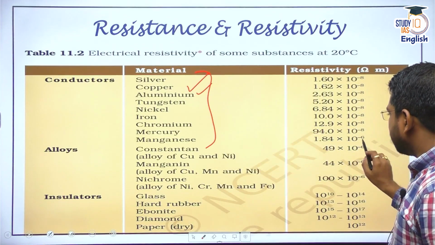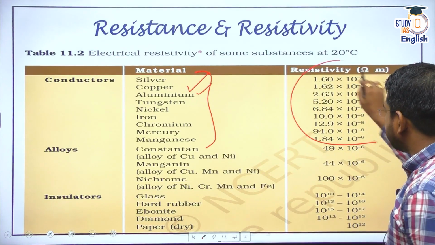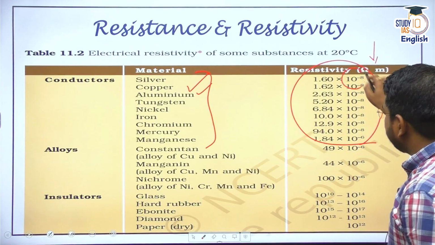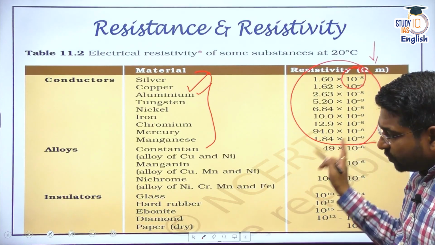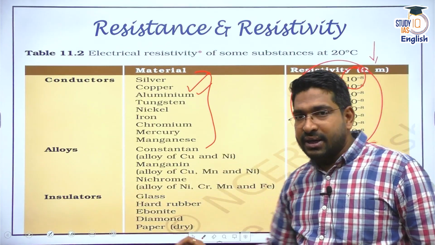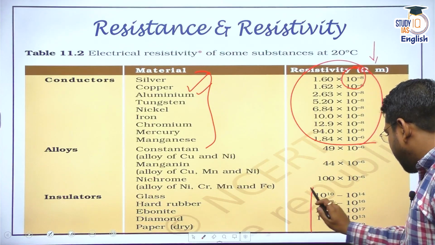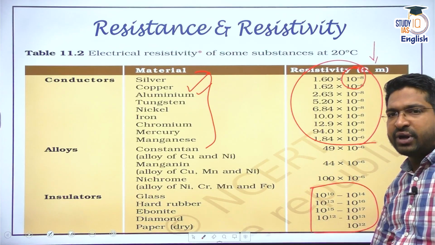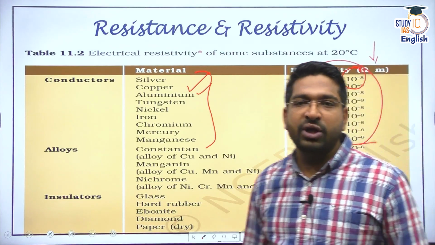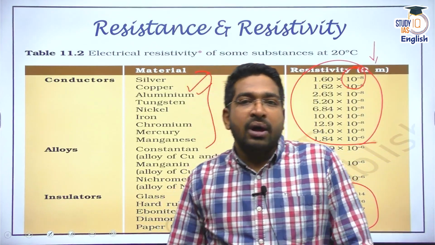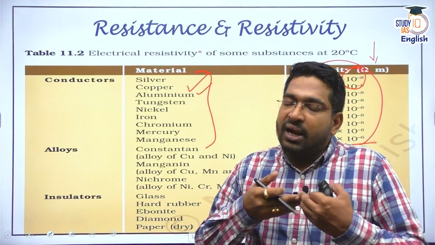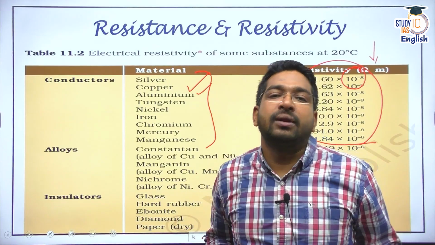There are many other metals that we can use. You can see the resistivity is very low. It is of the order of 10 to the power of -8. But if you look at insulators, their resistivity is extremely high, of the order of 10 to the power of 10, 10 to the power of 12, 13, 14. That means they do not allow current to pass through them at all. They do not allow charges to pass through them at all.